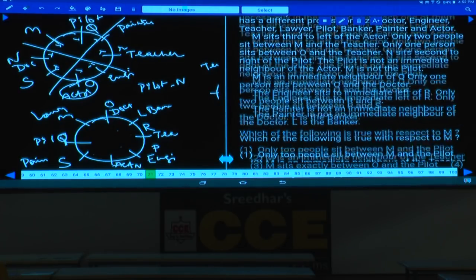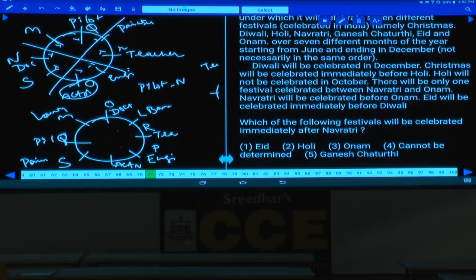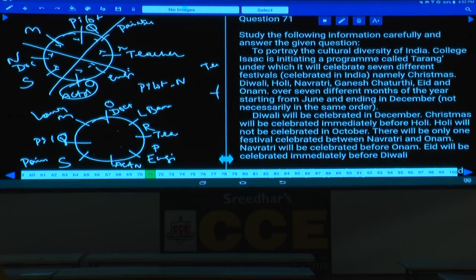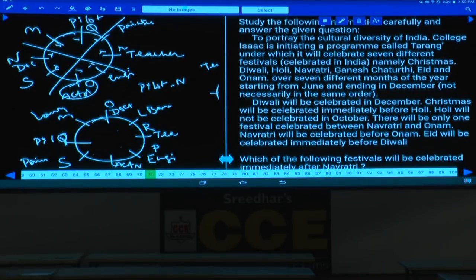Now question number 71 onwards. In this question number 71 to 75, to portray the cultural diversity of India, College ISAC is initiating a program called Tarang, under which it will celebrate 7 different festivals celebrated in India. And what are those 7 festivals here? Christmas, Diwali, Holi, Navaratri, Ganesh Chaturthi, Eid and Onam. Over 7 different months of the year, starting from June and ending on December, hence June, July, August, September and so on up to December.